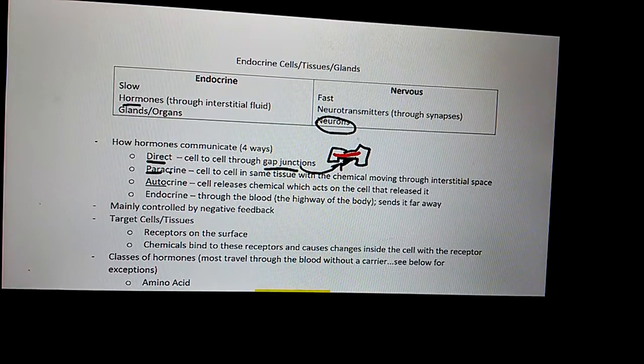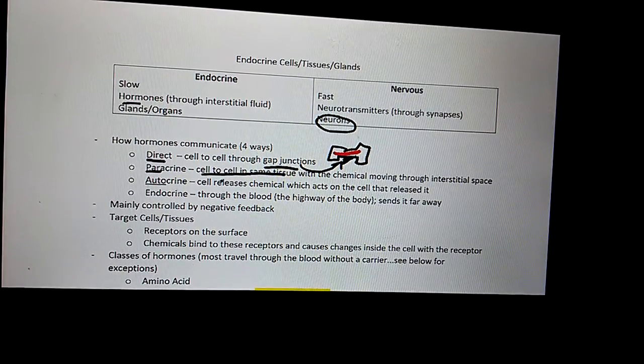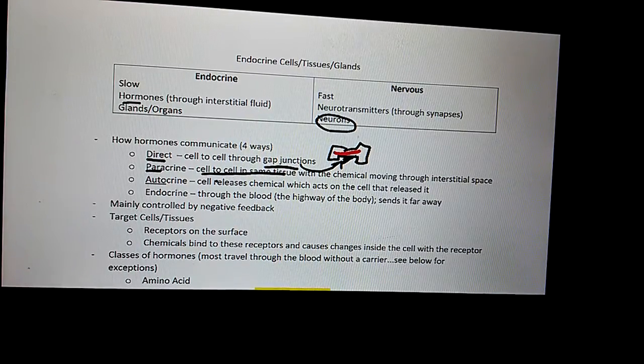What allows hormones to communicate from cell to cell in the same tissue? Paracrine. What is communication from cell to cell in the same tissue? Paracrine.